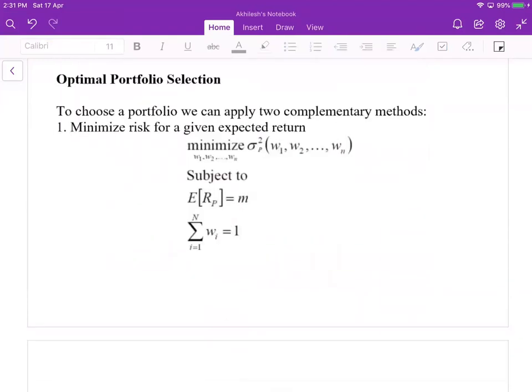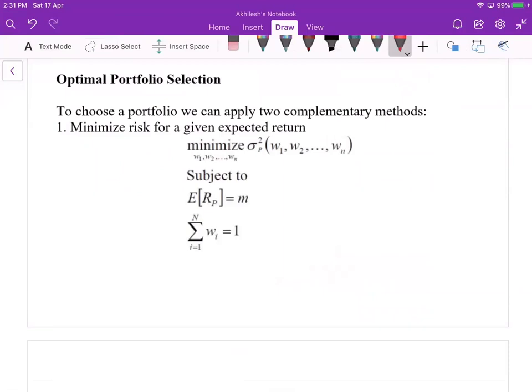So when we construct the portfolio, we have two approaches. One way is to maximize the return, or the other way is to minimize the risk. To choose a portfolio, we can apply two complementary methods. One, minimize risk for a given expected return, and you can write it in this fashion in mathematics: minimize the risk subject to a given constant.